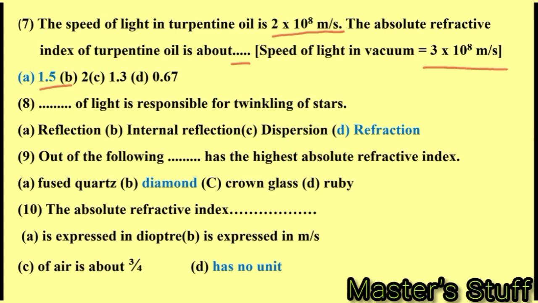Dash of light is responsible for twinkling of stars. For the twinkling of stars, refraction of light is responsible. Out of the following, dash has the highest absolute refractive index. Diamond has the highest absolute refractive index. The absolute refractive index dash. The absolute refractive index has no unit because it is a ratio.